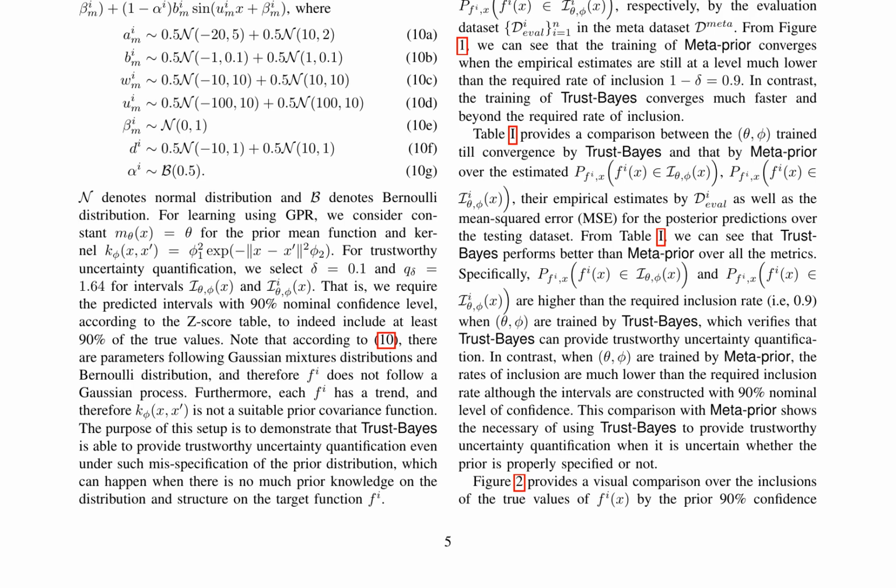A case study using Gaussian process regression, GPR, demonstrates the effectiveness of trust-based in comparison to a baseline method called metaprior. The results show that trust-based outperforms metaprior in terms of empirical estimates of the probabilities of the ground truth being captured by the specified intervals and the mean squared error, MSE, of the posterior predictions.